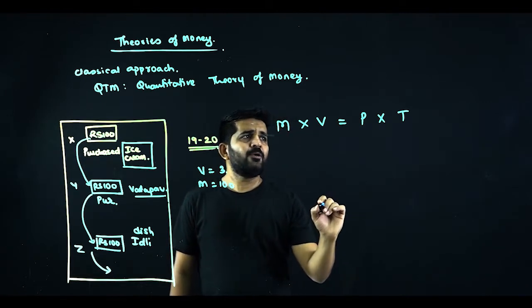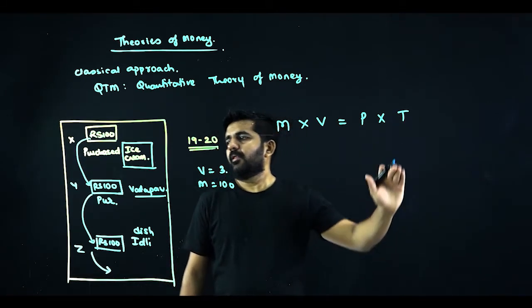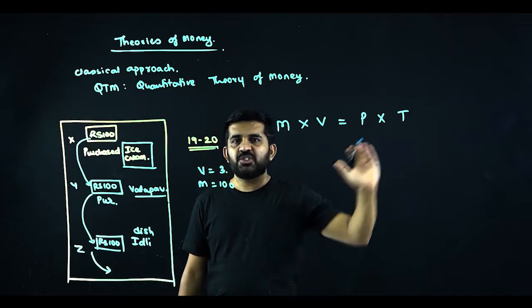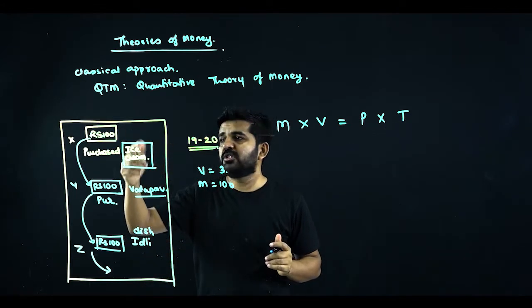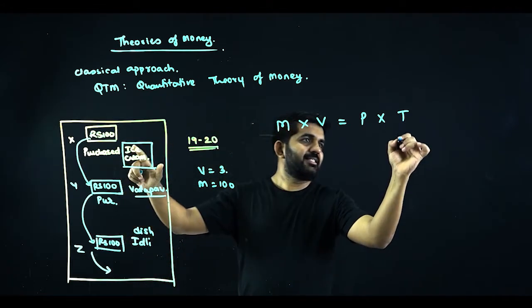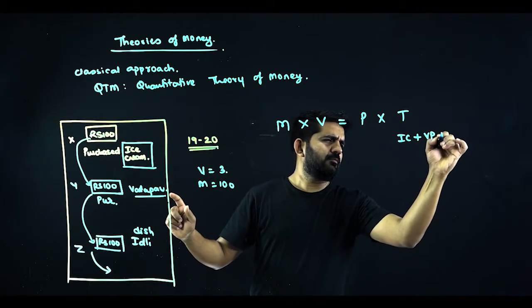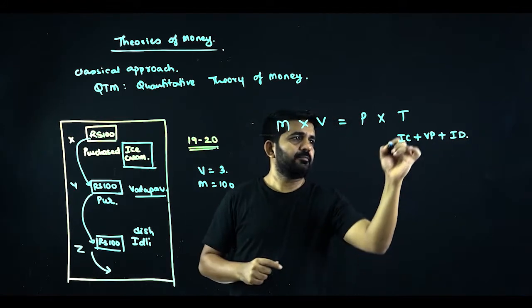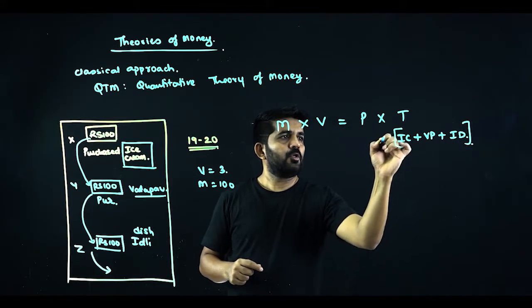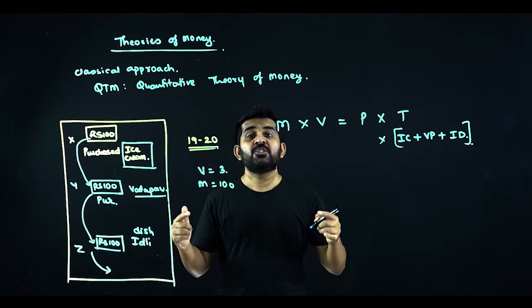Now, try to understand what this is. How many transactions have happened, or how many goods are manufactured? Ice cream, vada pav, and idli dish. What is the average price of each commodity?